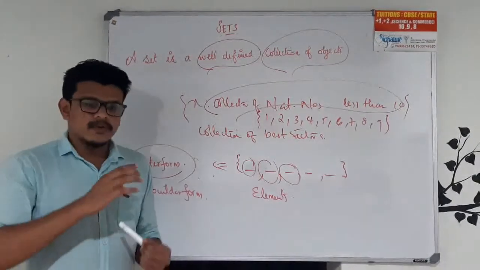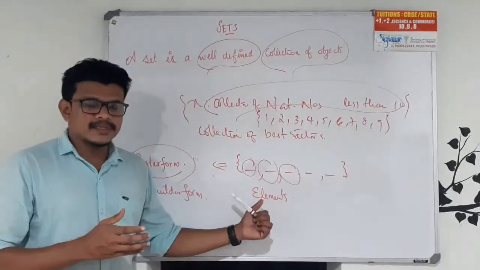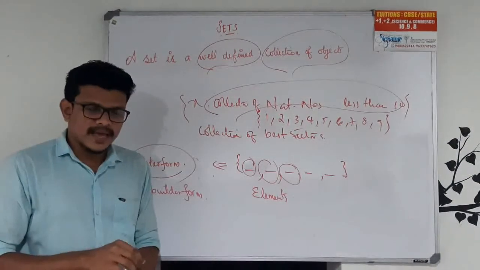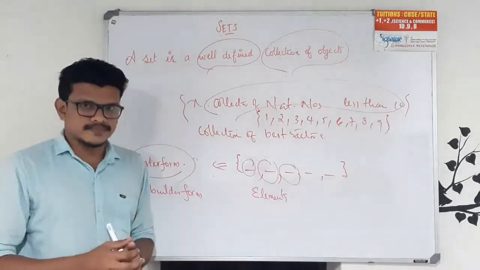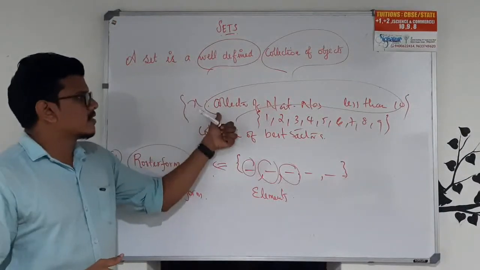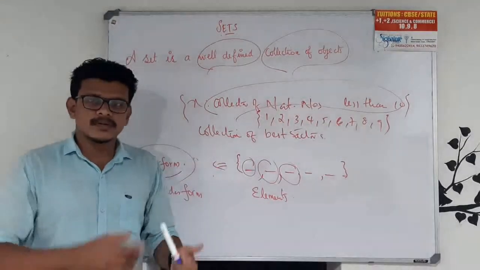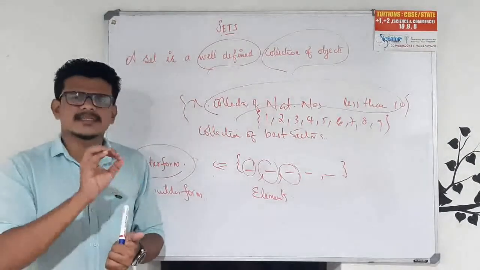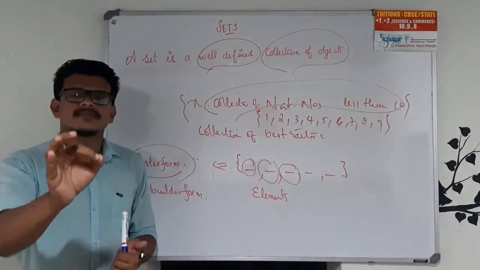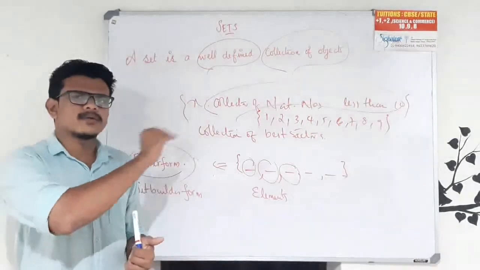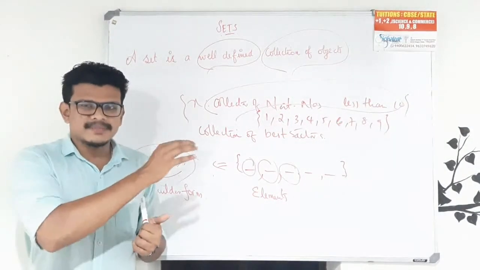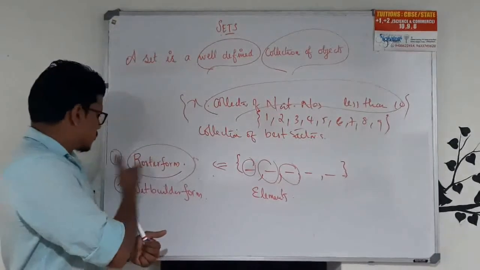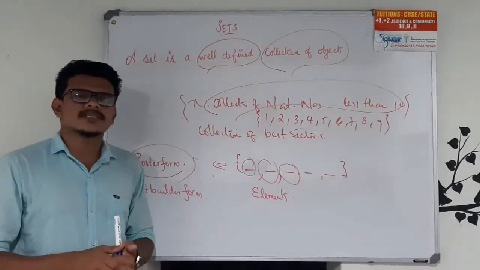Roster form means what? The objects, called elements, are separated by commas within two braces. And if the set is defined by words, like a set x such that x is a collection of natural numbers less than 10, or x such that x is the name of states in India, or x such that x is the list of all prime ministers in India, all these are well-defined, and all these forms are called set builder form. So basically we can represent any set in two forms: roster form and set builder form.